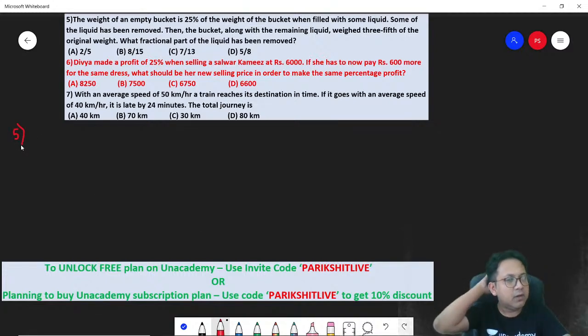Number 5. The weight of an empty bucket is 25% of the weight of the bucket when filled with some liquid. I hope you get it.